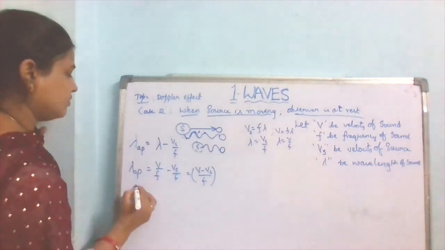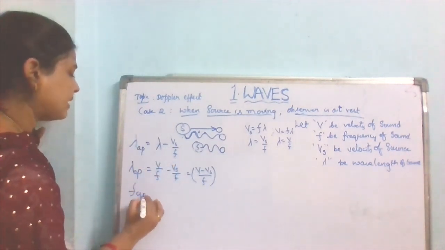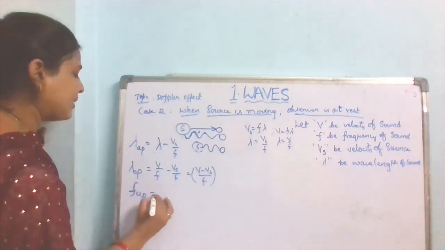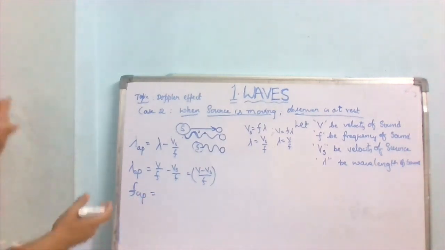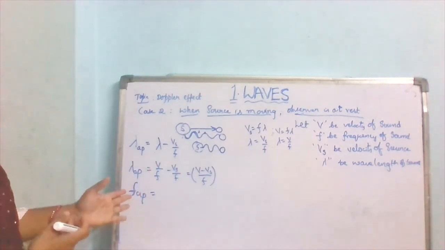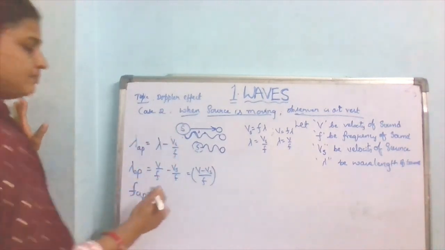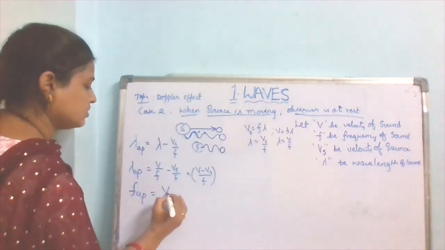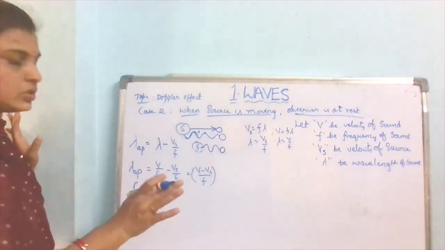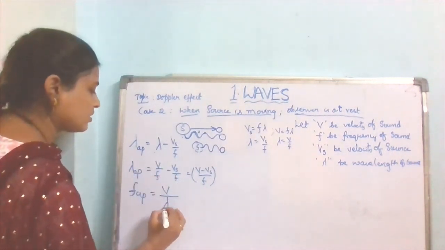Okay, and now the apparent frequency. We want the apparent frequency, right? So the apparent frequency equals V by lambda, and here the velocity does not change.